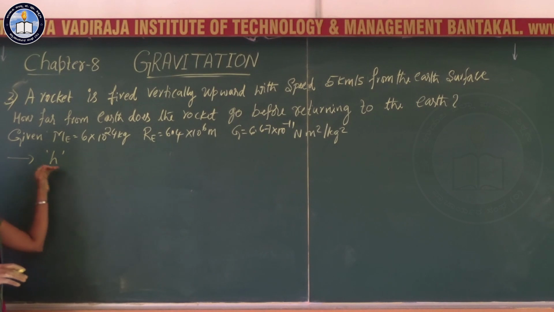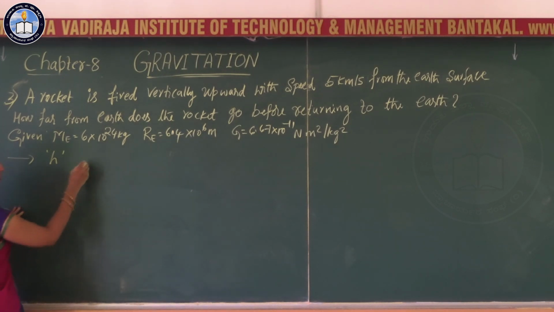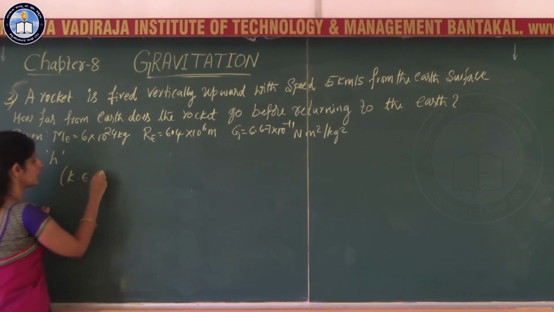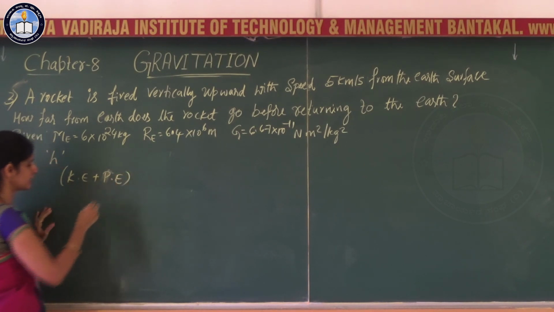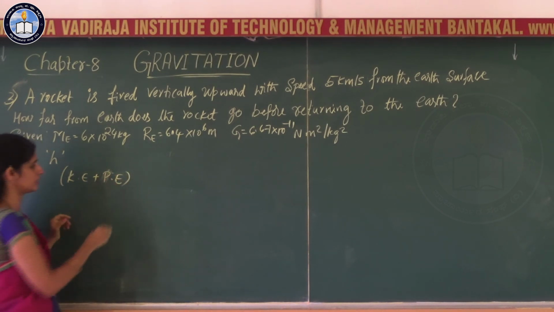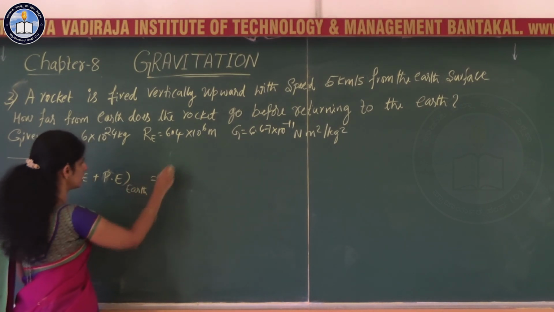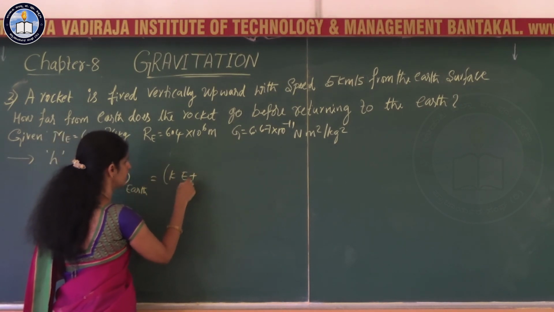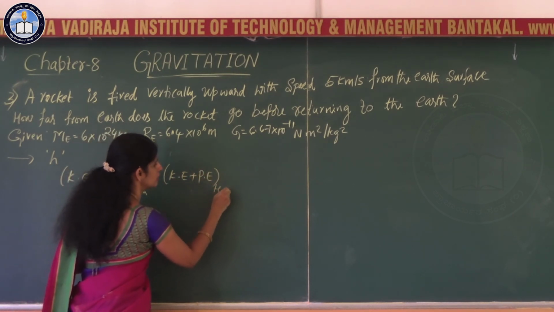So the kinetic energy plus potential energy at the surface of earth is equal to the kinetic energy plus potential energy at height h.